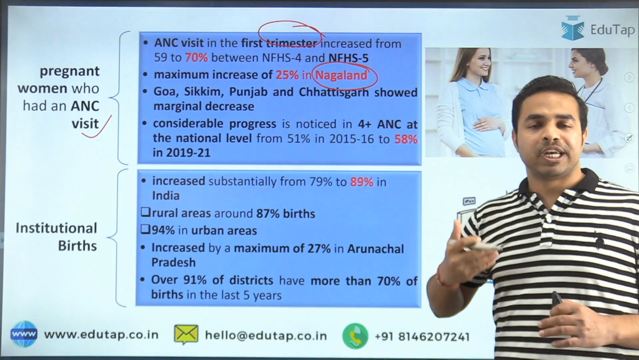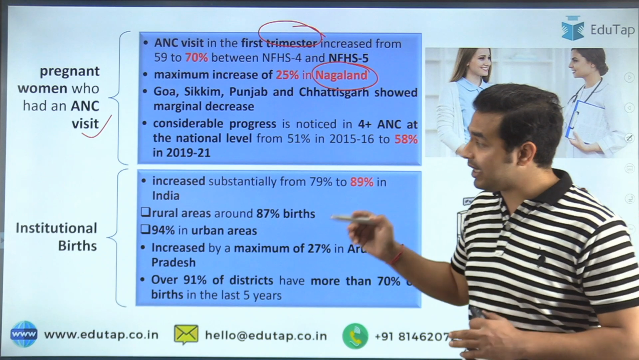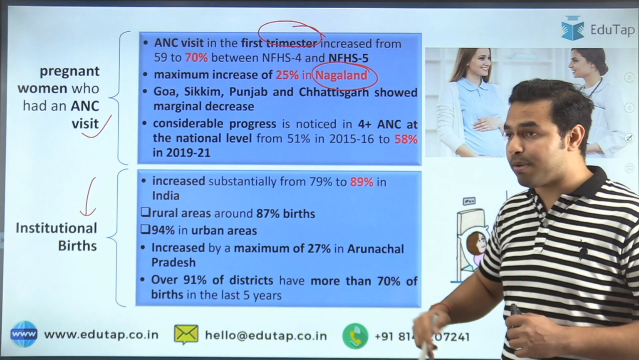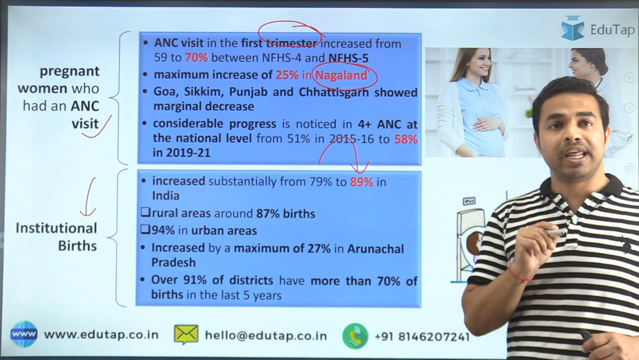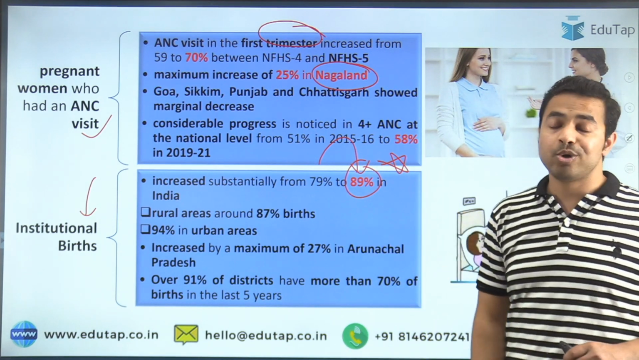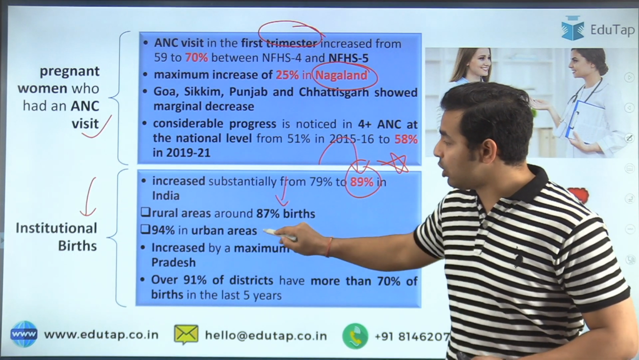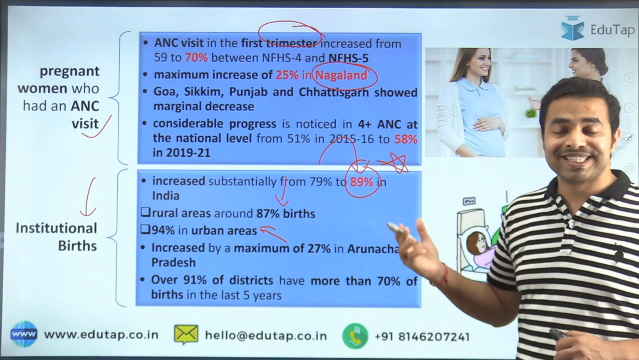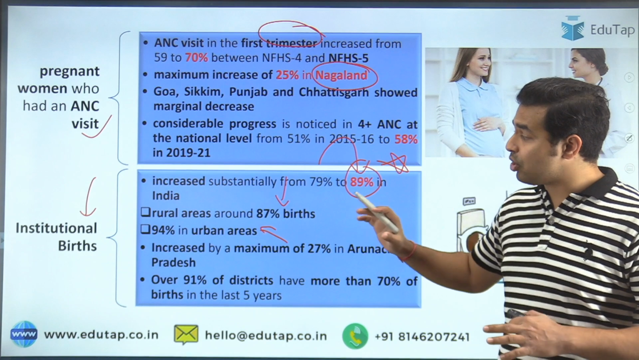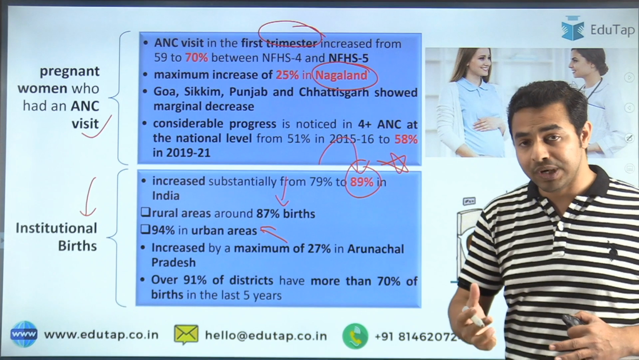Now when we talk about the number of deliveries in the health institution, that is institutional births, it was also seen that it has increased substantially from 79% to 89% in India. But what is more important is, this number is also very important, but apart from that you are also required to remember what exactly it was in the rural areas and what was in the urban areas. Here you can see that it was 87% in the rural areas and 94% in the urban areas, and there was not a high difference between the rural as well as urban areas.